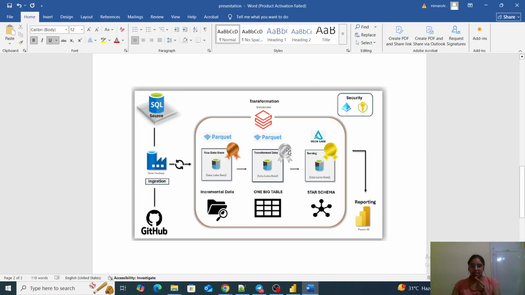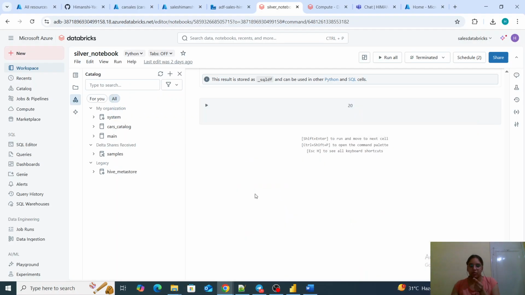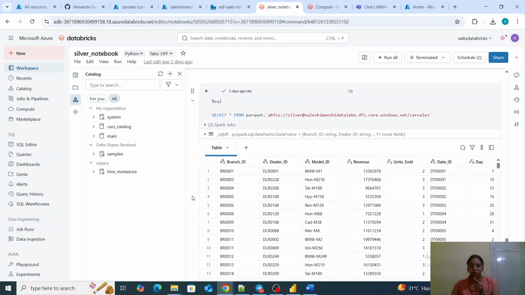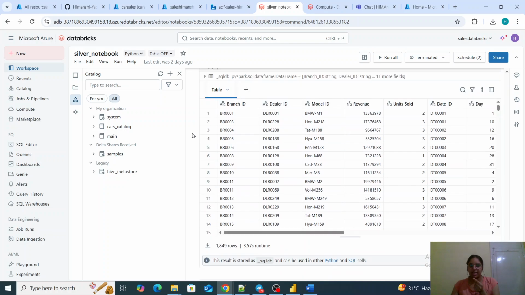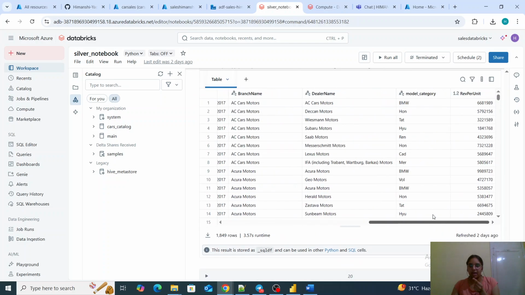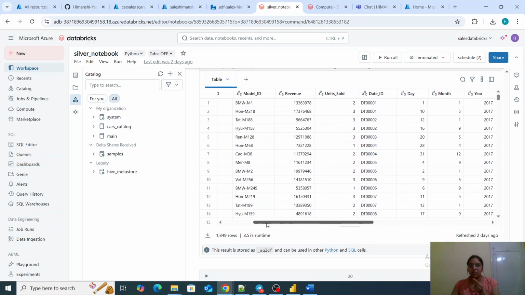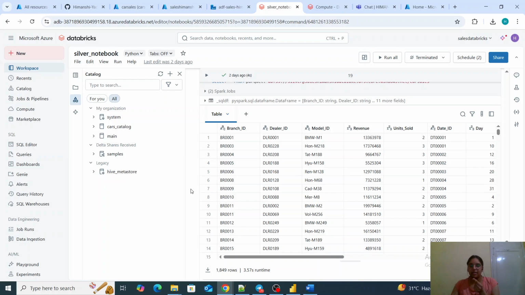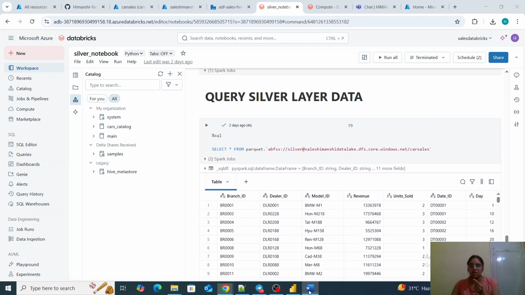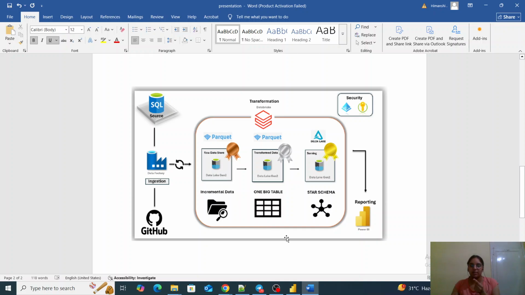So this is still the silver layer, and once I have the data in the silver layer as one big table, when I run this, it is one big table, which has all the new transformed columns which I have generated, and there are some data type changes to the columns which I have done. All the transformations happen over here, and then finally the data which we have enriched, we will put in the silver layer.